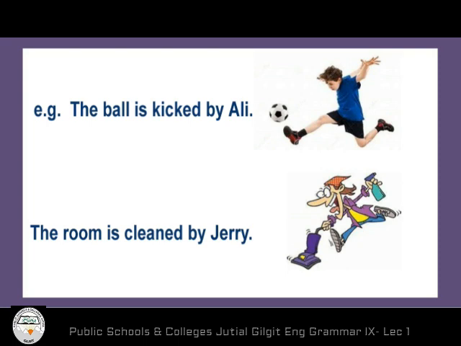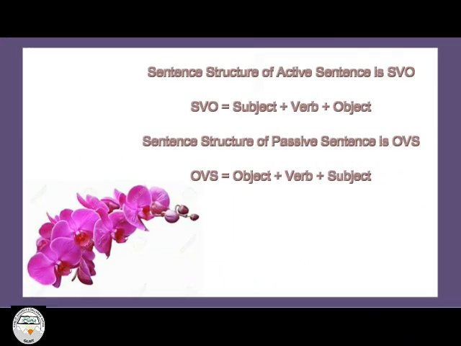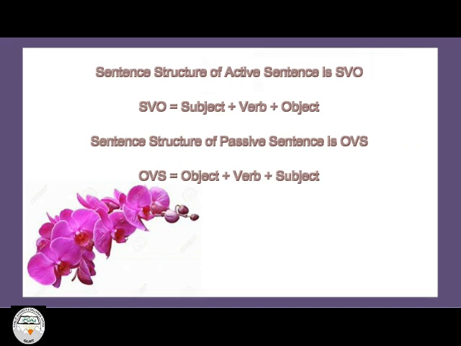Here, the sentence structure of these two sentences are quite different than the active sentence. In active sentence, we have SVO. SVO means subject plus verb plus object. But here in passive sentence, we have OVS. OVS means object, verb, and then subject. So the main difference lies in the sentence structure. I hope you got the difference between active sentence and passive sentence.